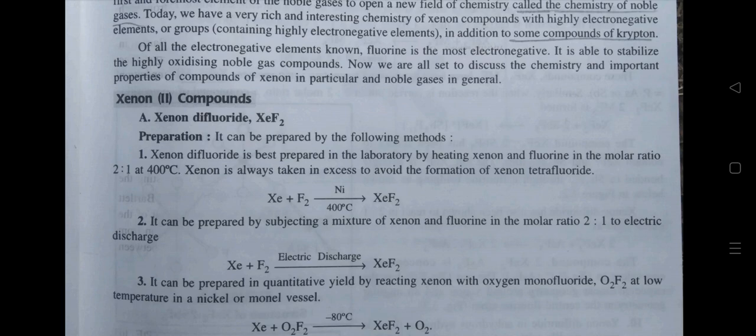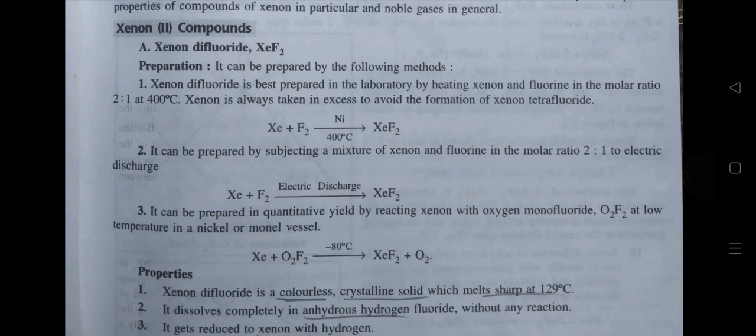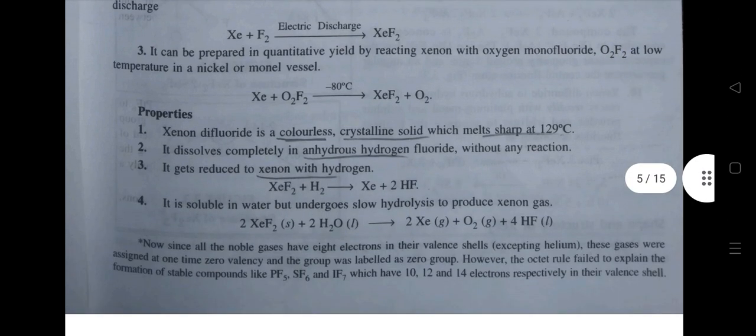Second, it can be prepared by subjecting a mixture of xenon and fluorine in the molar ratio 2:1 to electric discharge. Third, it can be prepared in quantitative yield by reacting xenon with oxygen difluoride, O2F2, at low temperature in a nickel or monel vessel. Properties: xenon difluoride is a colorless crystalline solid which melts sharply at 129 degrees Celsius.